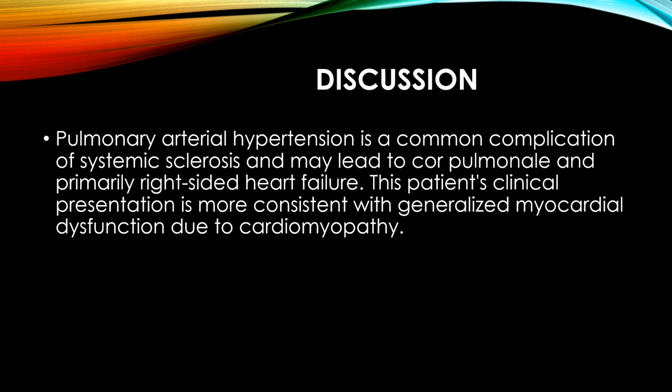Pulmonary artery hypertension is a common complication of systemic sclerosis and may lead to cor pulmonale and primary right-sided heart failure. This patient's clinical presentation is more consistent with generalized myocardial dysfunction due to cardiomyopathy rather than right-sided heart failure.